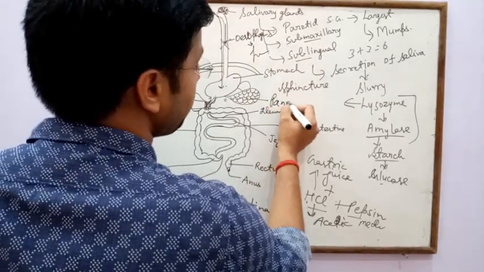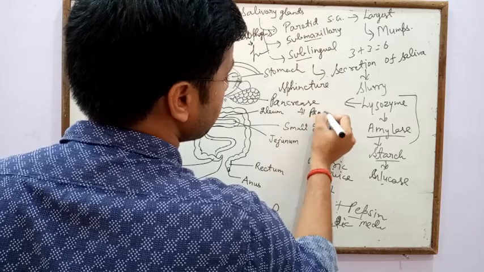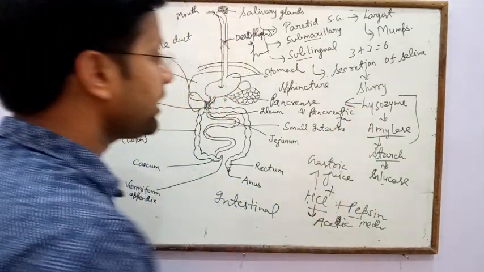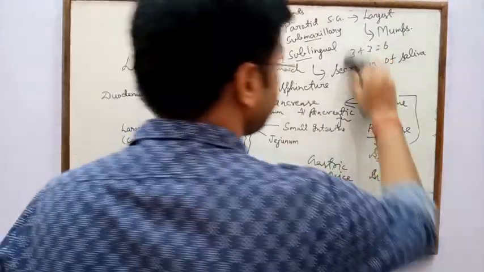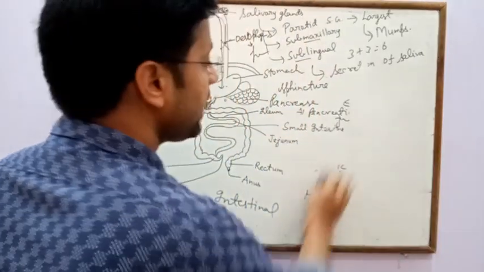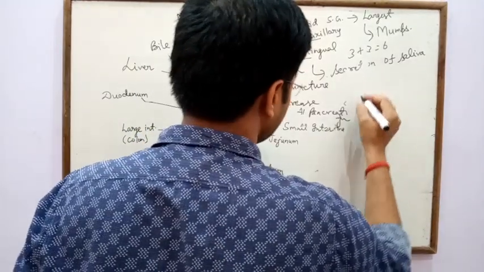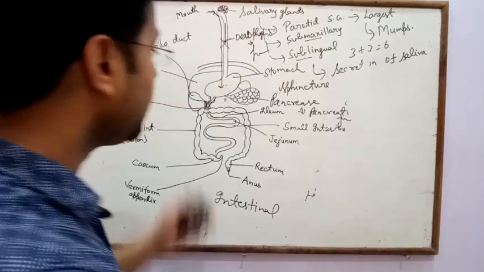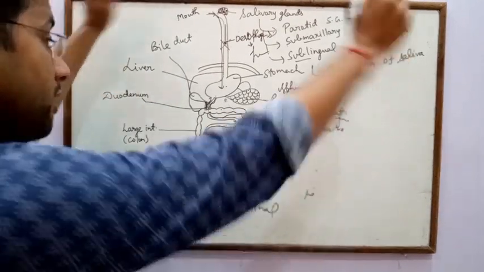This structure is called pancreas. It also secretes pancreatic juice. Pancreatic juice helps in the digestion of food, and the pancreas also forms some enzymes like trypsin, and trypsin also helps in the digestion of food material in the small intestine.